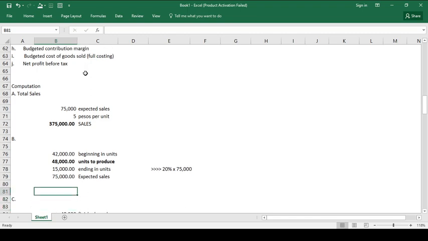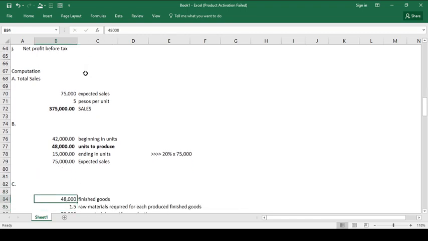Take note, we are talking about raw materials here. So if there were 48,000 finished goods, itong 48,000, ito po yon yung na-compute natin sa letter B. Take note.